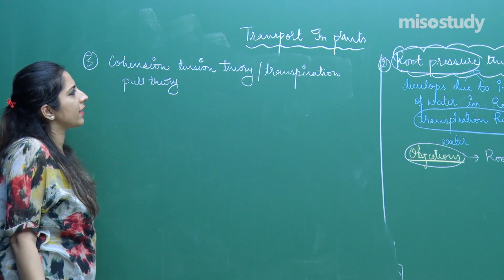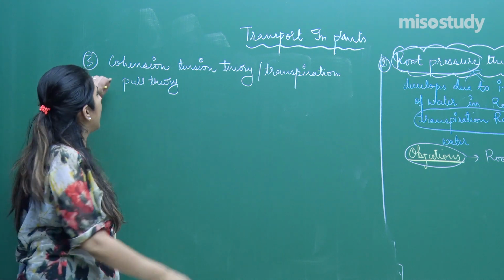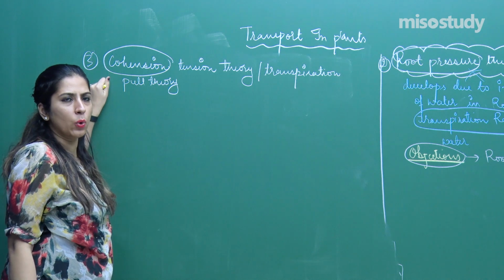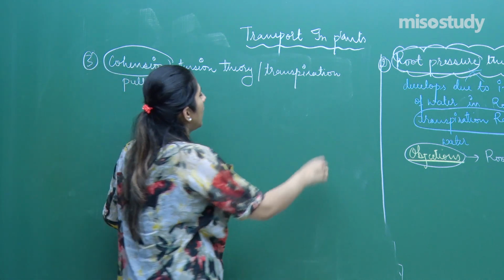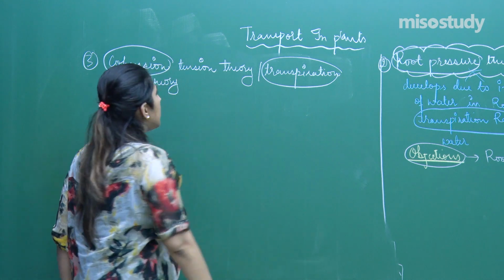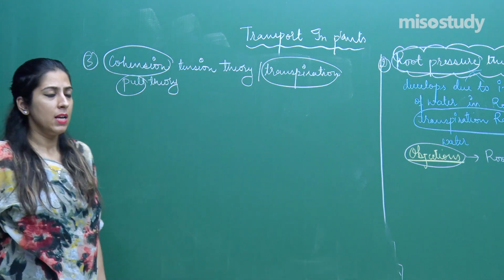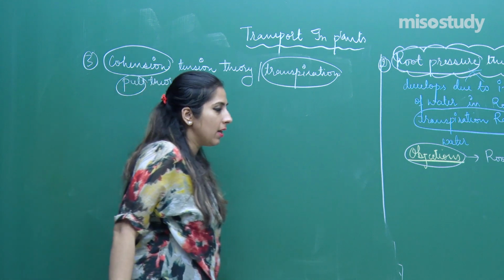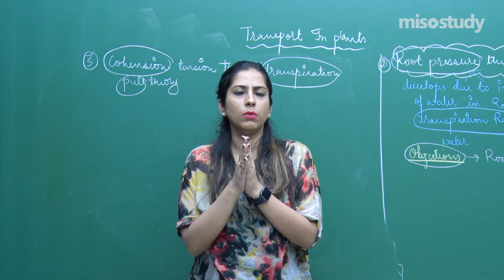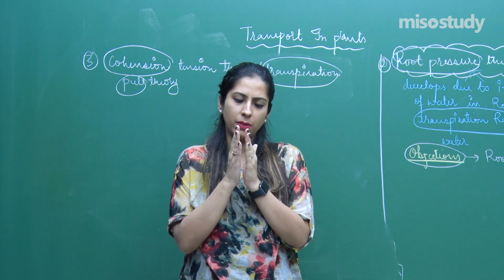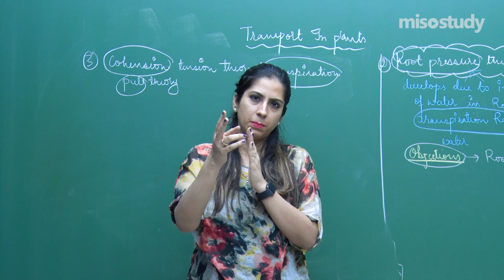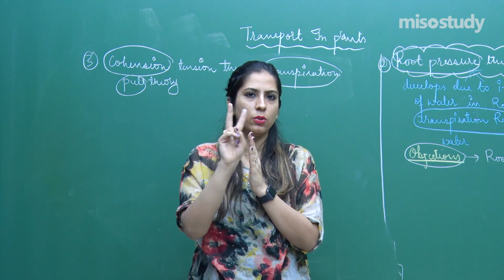This theory states that there are three forces that help in the translocation of water. One force is called cohesion, another is adhesion, and the third is called transpiration pull. Right? These are the three forces that actually exist. Some forces exist between the water molecules, and some exist between the water molecules and the xylem. Cohesion and adhesion, two forces.